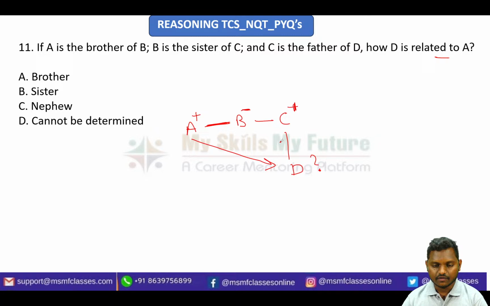So if you just see here, who is D? D must be a nephew or a niece, I don't know, because I don't know the gender of D. So simply I will say D cannot be determined, since I don't know whether he is a male person. If he is a male, I can say he is a nephew. If he is a female, I can say she is a niece of A, but I don't know the gender, so simply I say cannot be determined. That will be your answer.